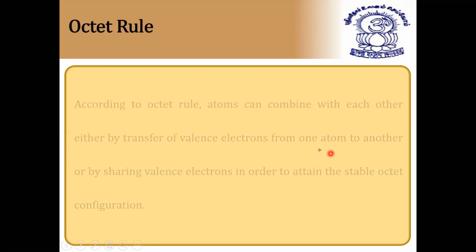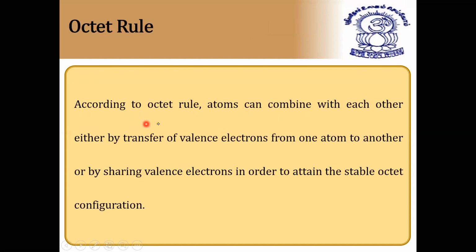Next, octet rule. According to the octet rule, atoms can combine with each other either by transfer of valence electrons from one atom to another atom or by sharing valence electrons in order to attain the stable octet configuration. So we can understand that only the valence electrons are involved in the bonding, not the inner electrons or the core electrons.